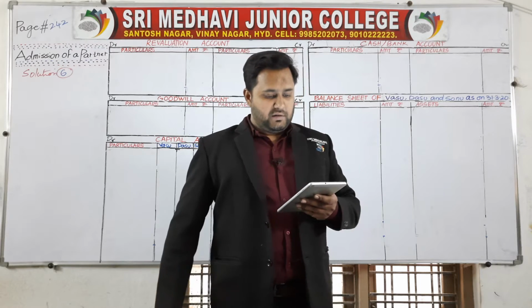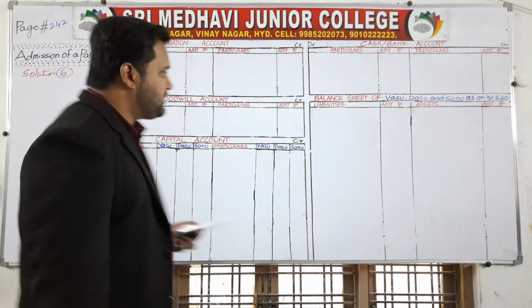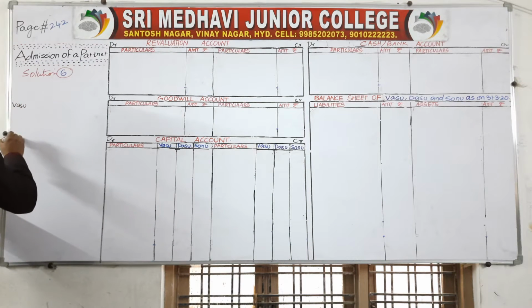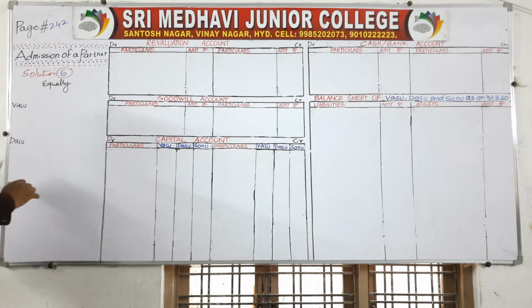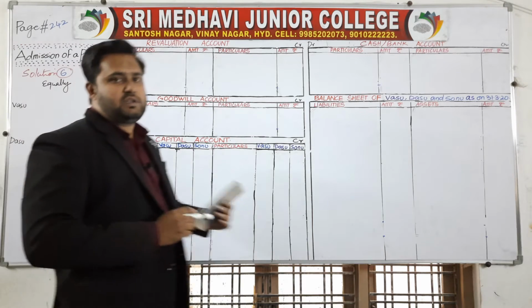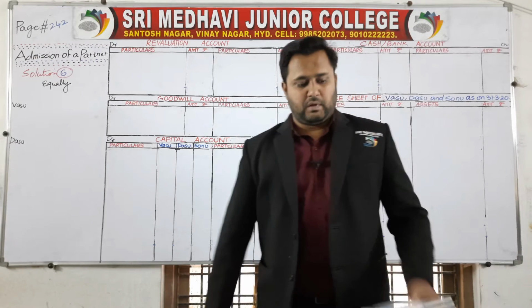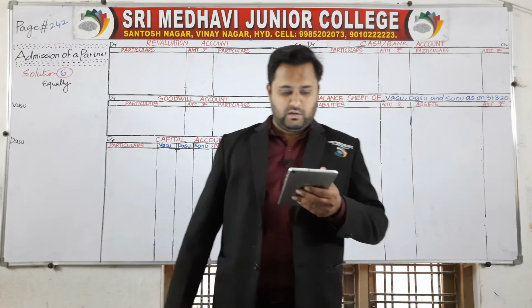Vasu and Dasu are partners sharing profit and losses equally. So there are two partners called Vasu and Dasu, and they are sharing their profit and losses equally. Now the balance sheet has been given like this.